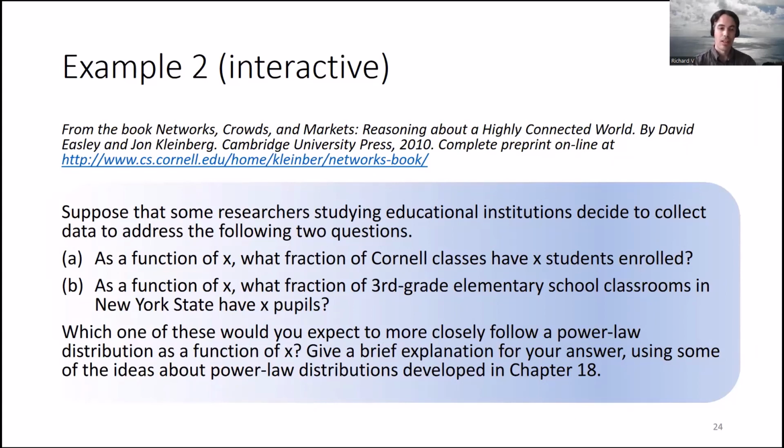So it says, suppose that some researchers studying educational institutions decide to collect data to address the following two questions. A, as a function of X, what fraction of Cornell classes have X students enrolled, Cornell being a university in the US? And B, as a function of X, what fraction of third grade elementary school classrooms in New York State have X pupils? Which one of these would you expect to be a power law or be closer to a power law? And you can answer this question using the ideas from this talk. So maybe if you want to do it as a challenge, you should pause the video and then I'll give you my suggested answer.